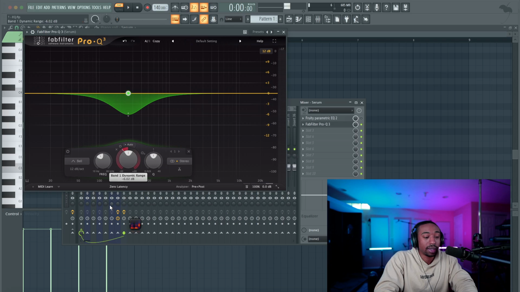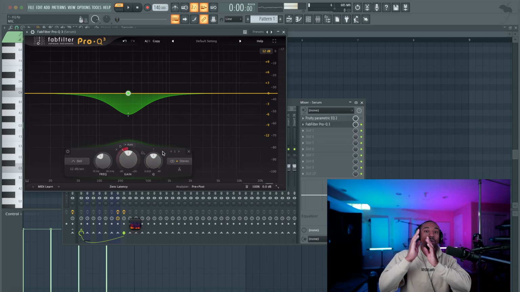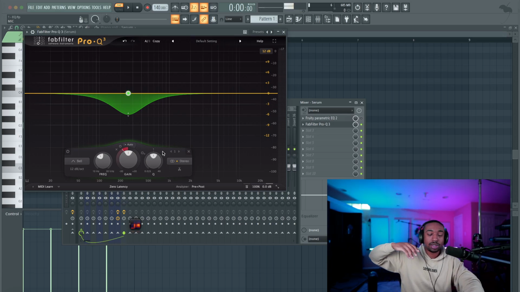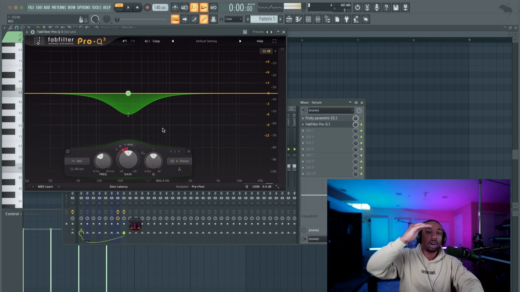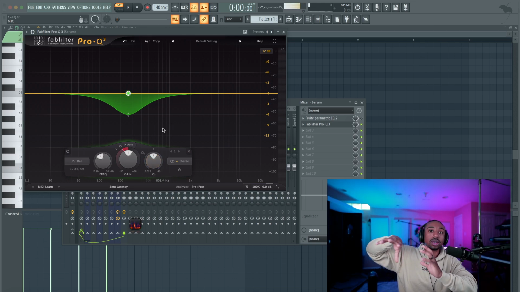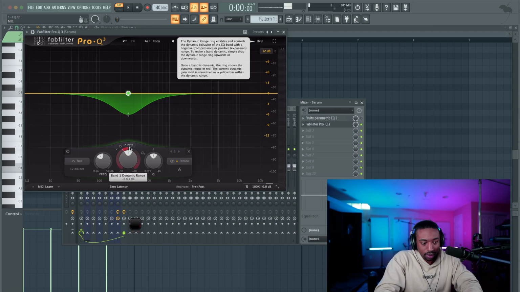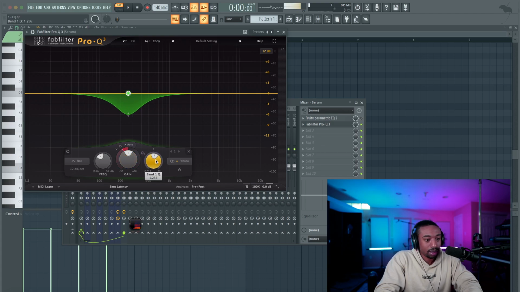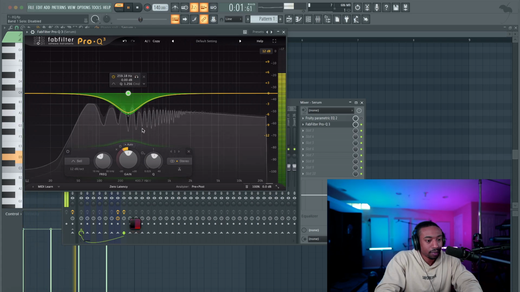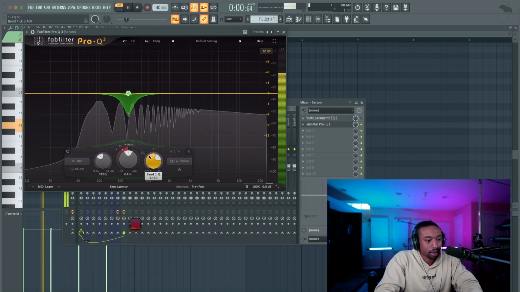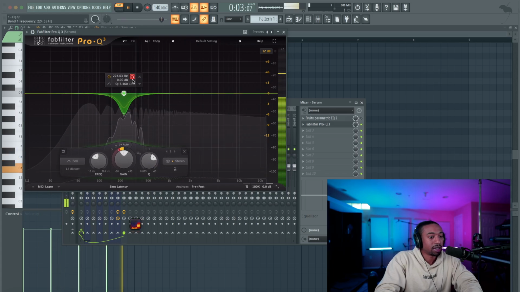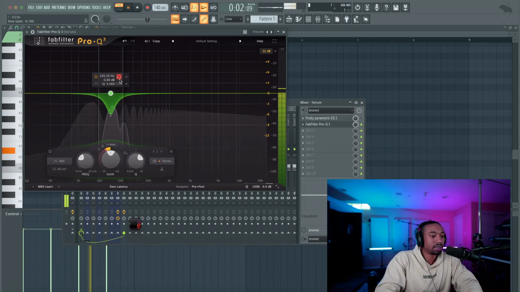Now I'm just showing you the advanced stuff you could do because this will show you the difference between dynamic and static. Static, remember, just focuses on one zone and it always cuts or always boosts that zone. What happens if we tell it to only pull out the volume when the notes are getting too heavy in a certain region? And that's why we're using dynamic EQ. So you can pull the dynamic range down. Let's tighten the Q so we're not affecting everything. And let's actually solo. I wish there was a quick way to solo as you're widening the Q, but let's do this. So now I'm going to sweep using my headphones to find that area.